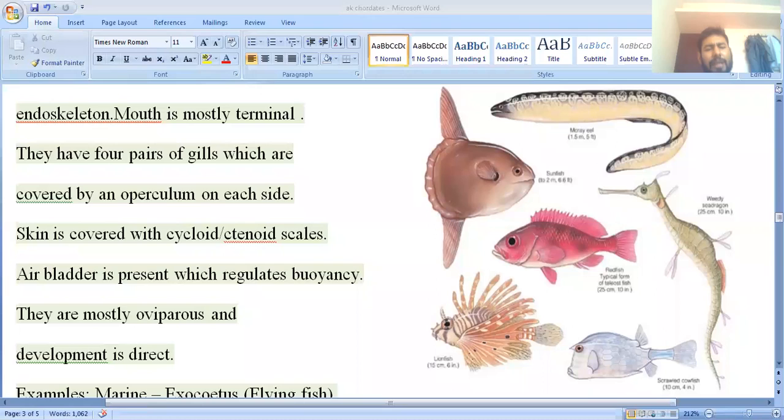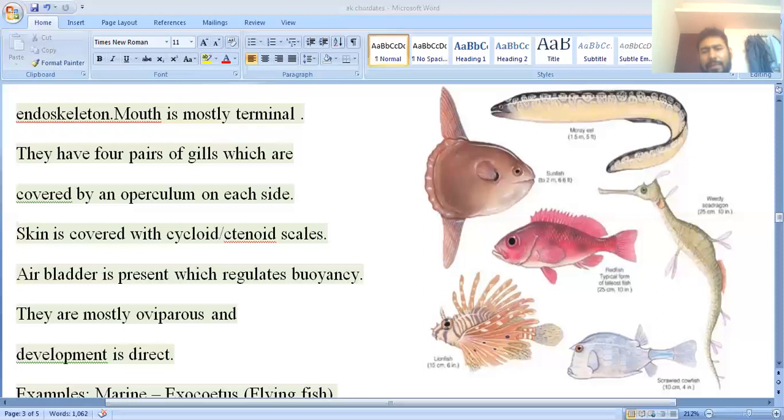The air bladder is present. In case of the chondrichthyes, there is no air bladder. Here they have the air bladder, and the air bladder provides buoyancy. Very little effort is required for constant swimming, because the air bladder provides buoyancy. Clear? Next, they are mostly oviparous. Oviparous means egg laying, and development is direct. There is no larval stage.